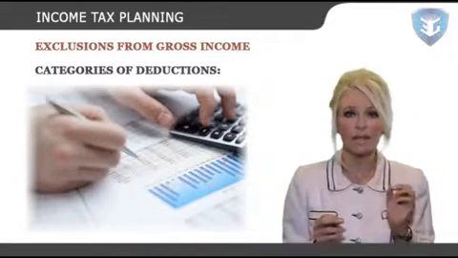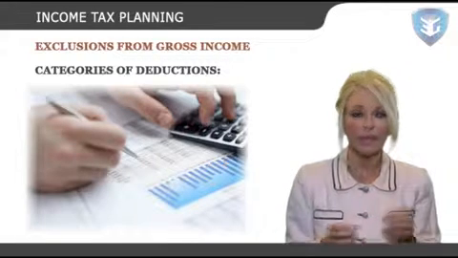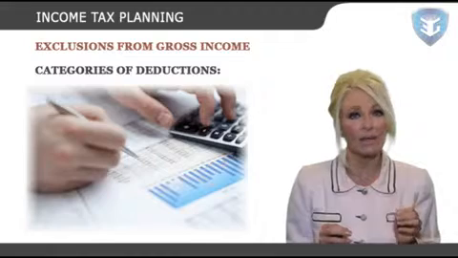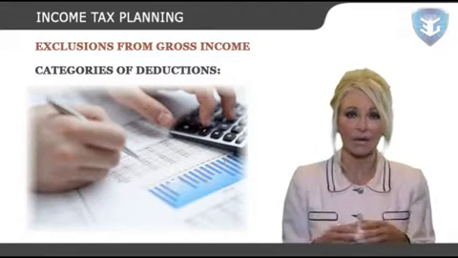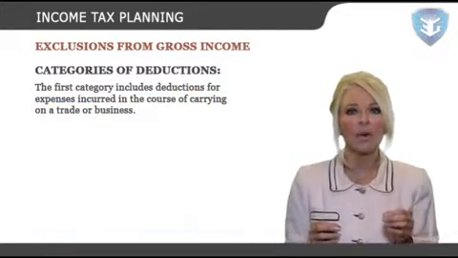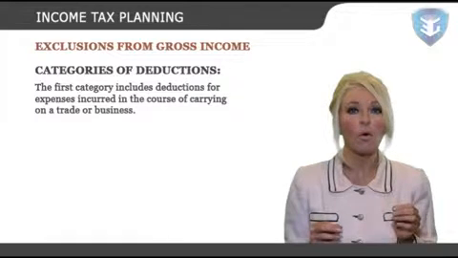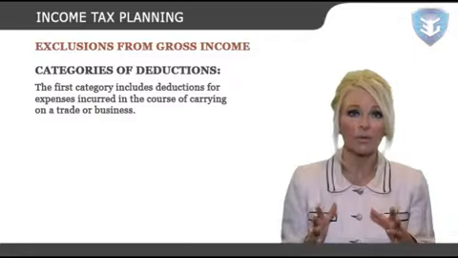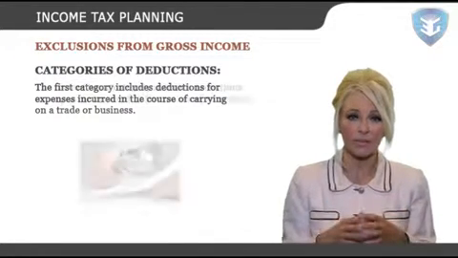Categories of deductions. There are three basic categories of deductions allowable to individual taxpayers. The first category includes deductions for expenses incurred in the course of carrying on a trade or business.